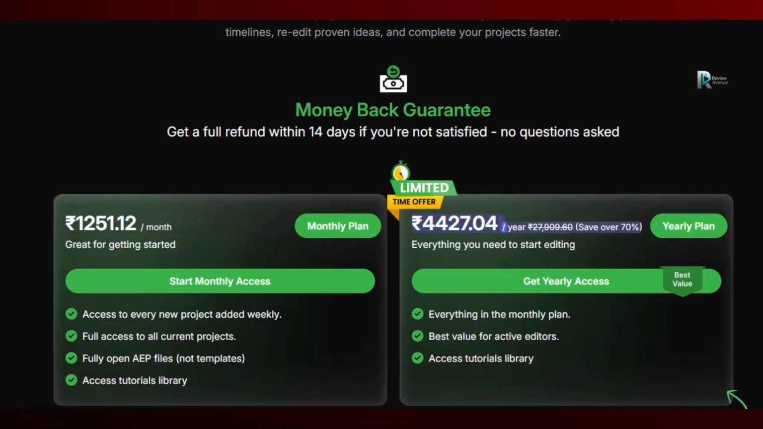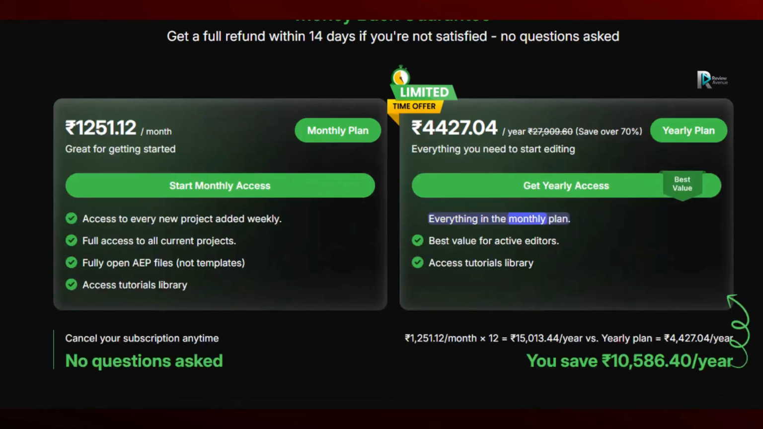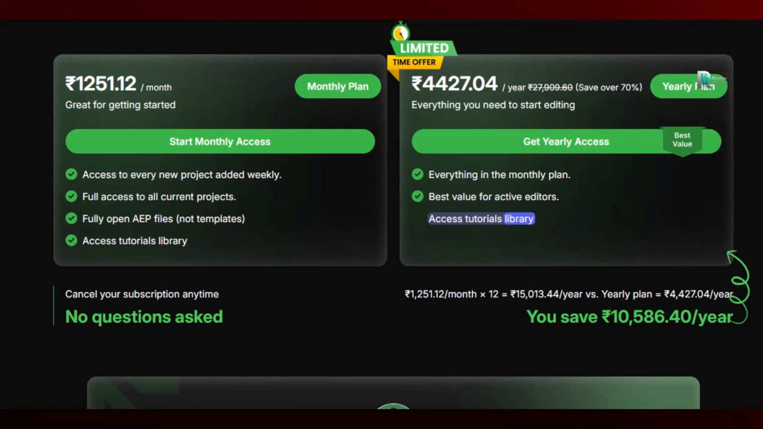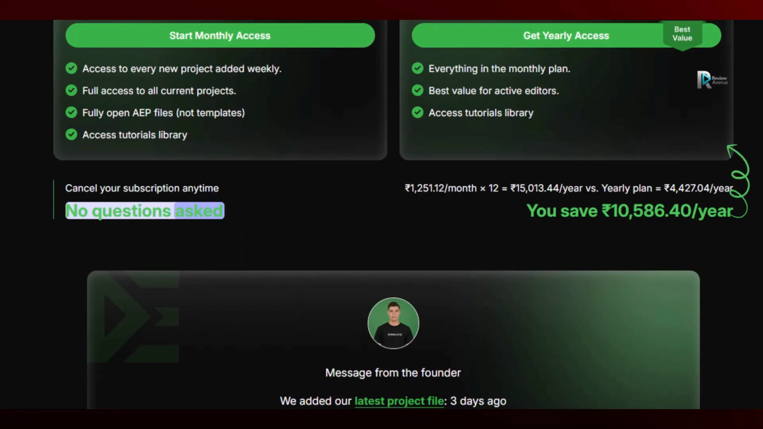4,427.04 Indian rupees/year, 27,909.60 Indian rupees, save over 70%. Everything in the monthly plan. Best value for active editors. Access tutorials library. No questions asked.